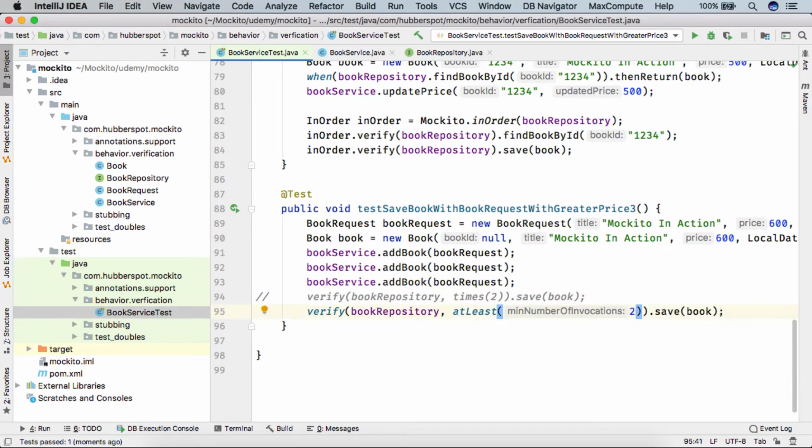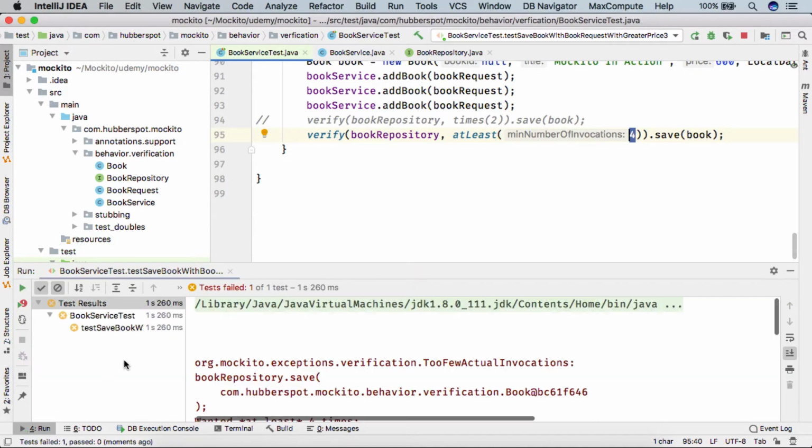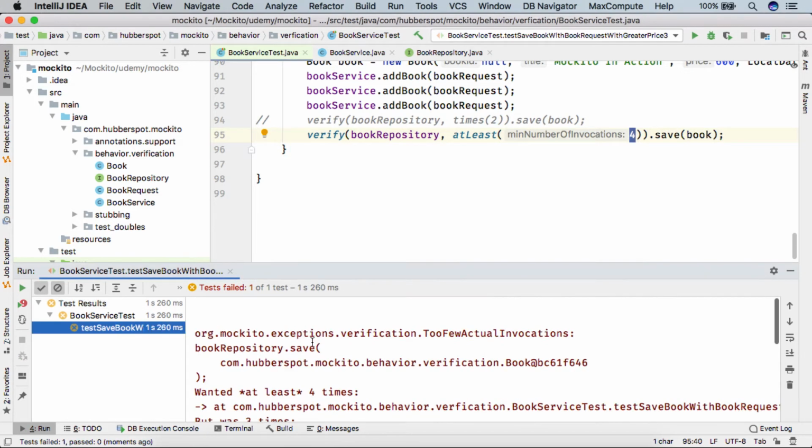And also friends, if I provide a value, let's say 4. Though save was called from the add.book 3 times, if I provide at least 4 and I run the test case, here you can see the test case failed with the exception too few actual invocations.